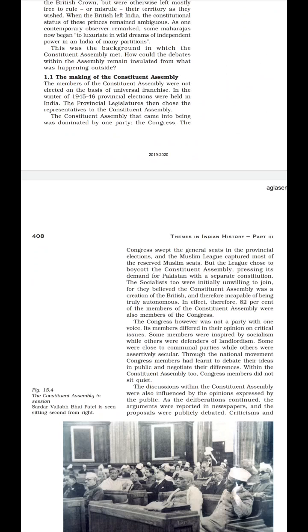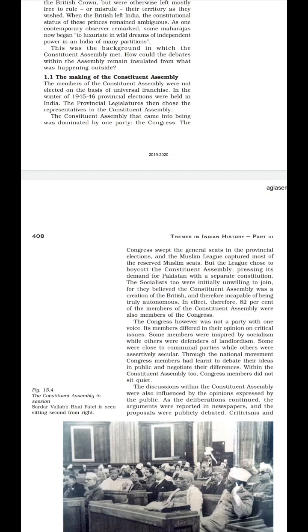Clear? Now, the Socialist Party was also against the constitution, because they believed that it belonged to the British and was introduced by the Cabinet Mission. Now, 82 percent of the members of the assembly were from the Congress Party. Clear? But all did not have the same viewpoint, because out of 100 members, if 82 were Congress, the rest from other parties did not have the same viewpoint. Some were inspired by the Socialist Party and some by the Zamindari, because both were different: the Socialist Party thinks for the poor, the Zamindar thinks for the rich.